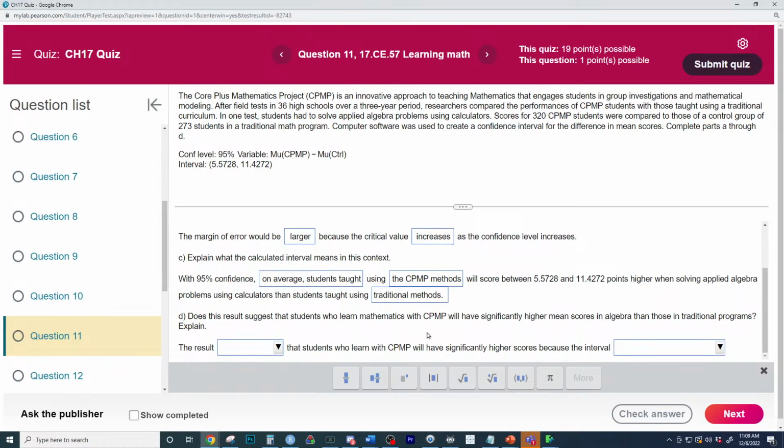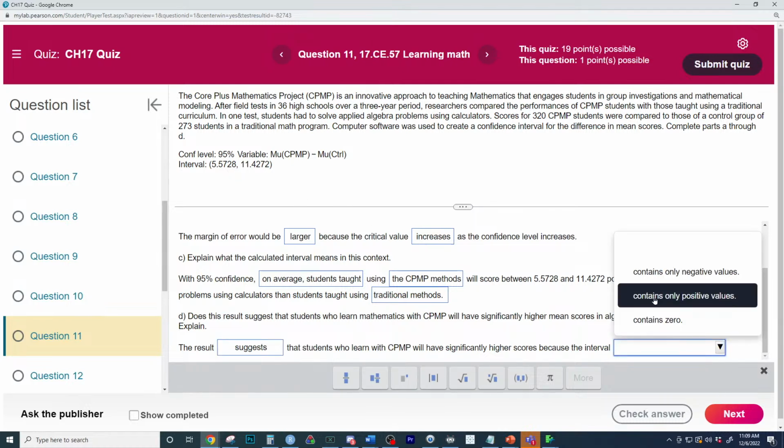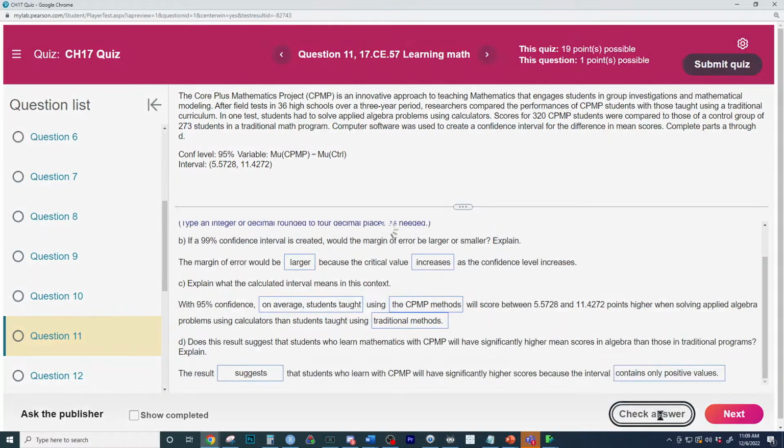Does the result suggest that there is a difference? Yes, the results do suggest there is a difference because the interval does not contain 0. If there was no difference, the interval would contain 0. Our interval does not contain it. It only contains positive numbers, which means it doesn't contain 0.